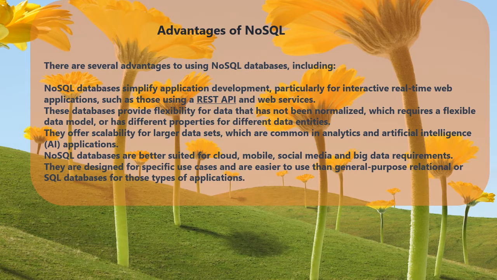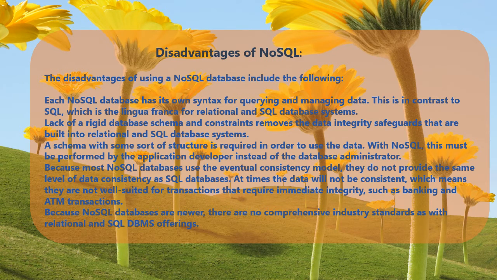NoSQL is an approach to database management that can accommodate a wide variety of data models, including key value, document, column, and graph formats. It generally means that it's non-relational, distributed, flexible, and scalable.